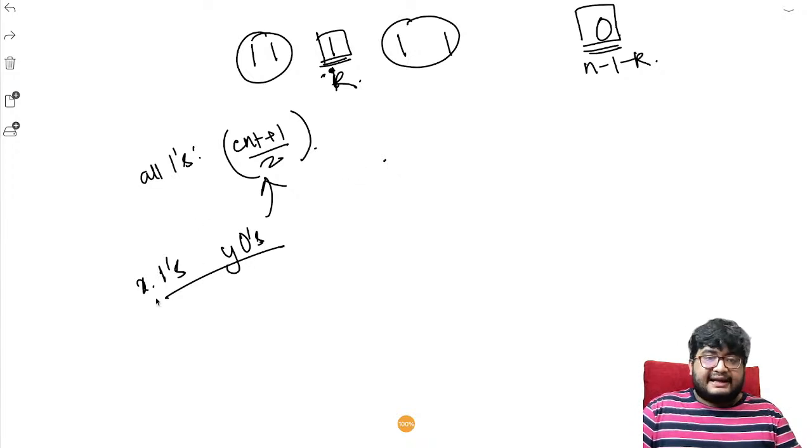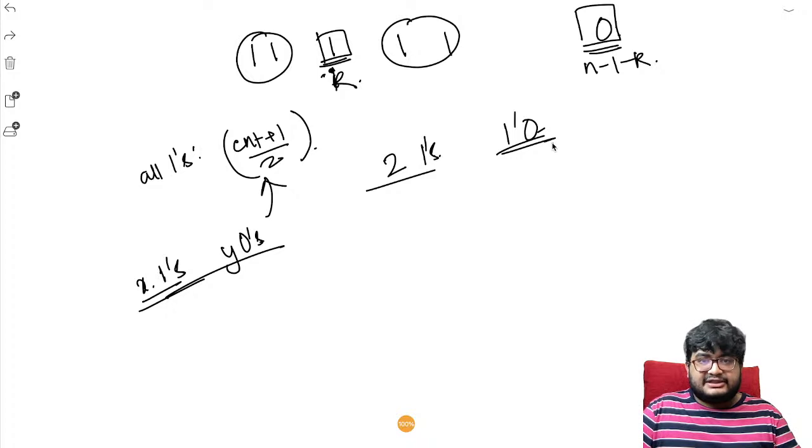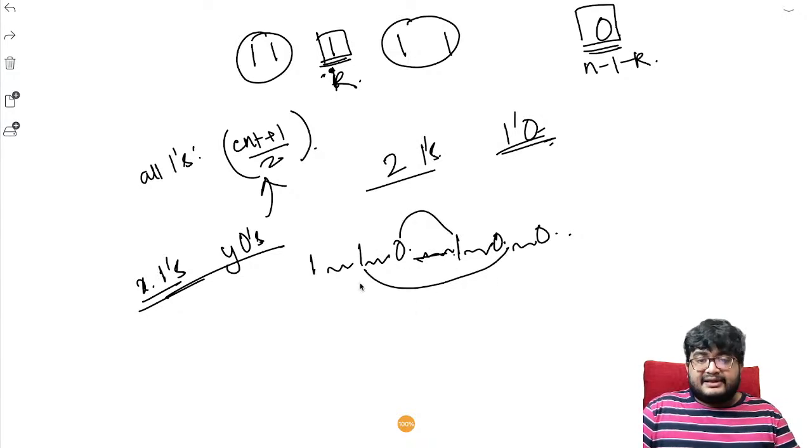So now let's say there are two ones and 1 zero mismatch, right? In the first half, there are 2 ones and 1 zero. That is, there is a 1 here, and the corresponding element in the second half is 0. Again, there is some 1 here. There are some elements in between, and there is a 0 here. And somewhere there is a 0, and somewhere there is a 1 in the corresponding second half, right? And there are some elements in between. So again, these are the matching elements, what should match. So they are mismatches.